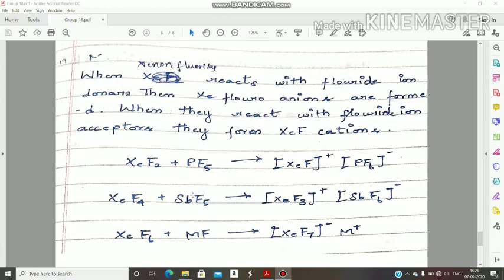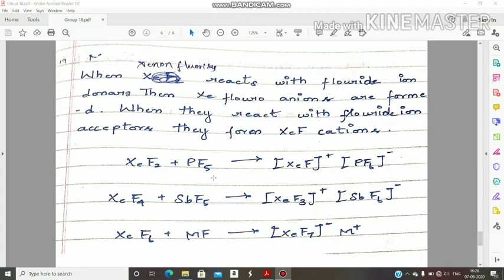These fluorides are called fluoride ion acceptors. That means when these compounds react with xenon fluorides, they gain fluoride ions from the other substance. MF, the metal fluoride, nothing but a 1A group fluoride, acts as a fluoride ion donor. That means when this compound reacts with any substance, it loses its fluoride ion. That is why these are called fluoride ion donors. So these two 15th group fluorides are fluoride ion acceptors, and the 1A group fluoride is a fluoride ion donor.